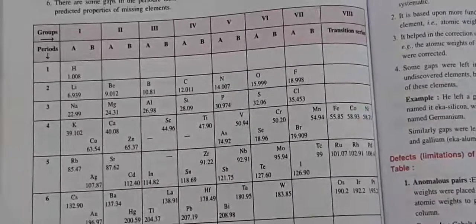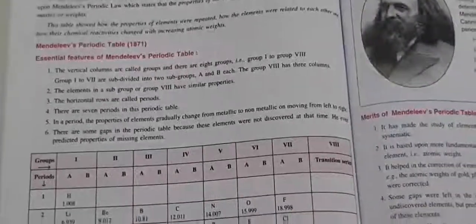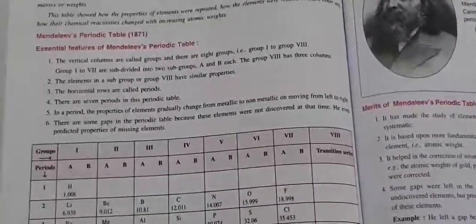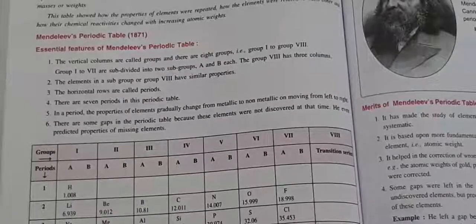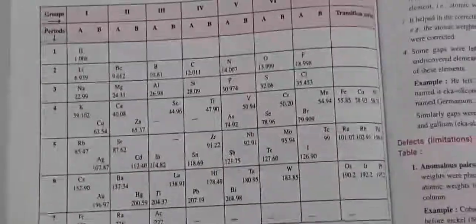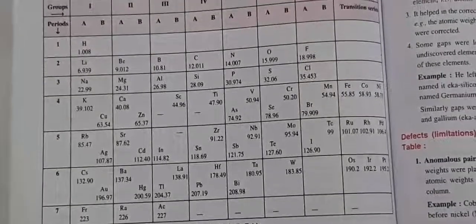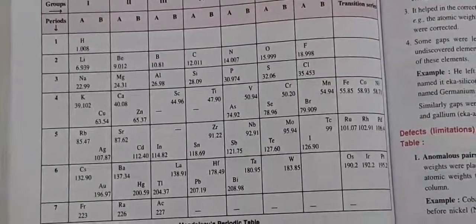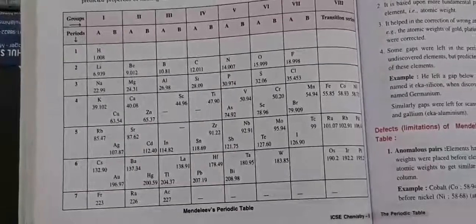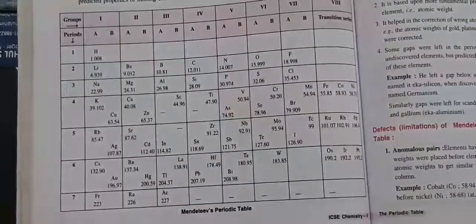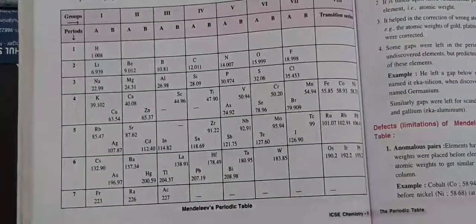The third feature is that horizontal rows are known as periods, and there are 7 periods. If you look at the periodic table, there are 7 periods: period 1, 2, 3 up to 7 in Mendeleev's periodic table.